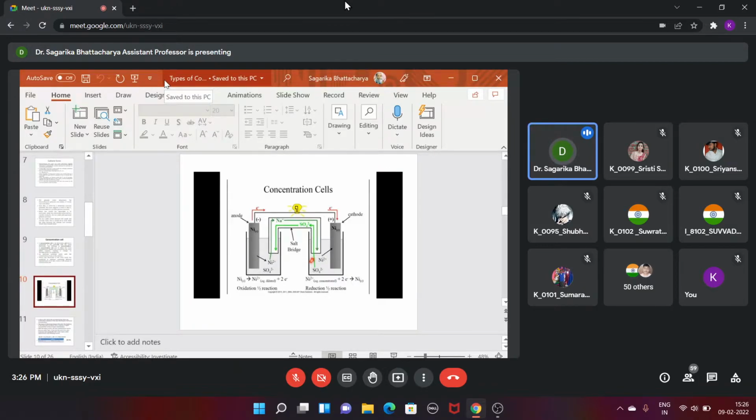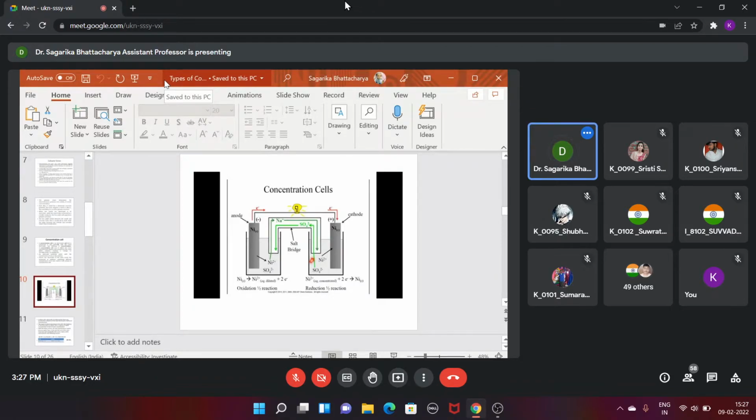So because of just the difference of the metal ion concentration present in a system, there will be a generation of a difference in potential, which will be leading to the flow of electrons inside the system, and thus the concentration cell forms. So basically the concept is like that. In a concentration cell, the source of the energy comes from the tendency of the metal to come into the electrolyte in the part where it is diluted.